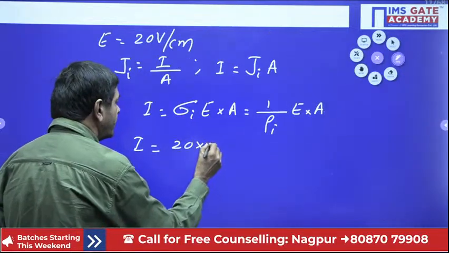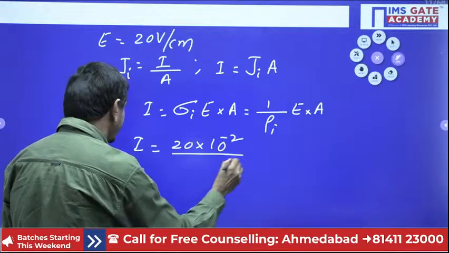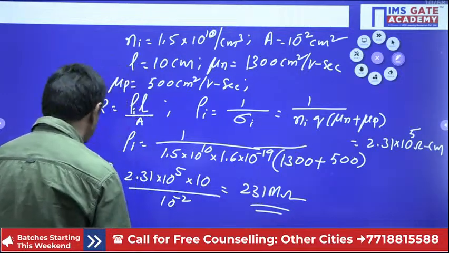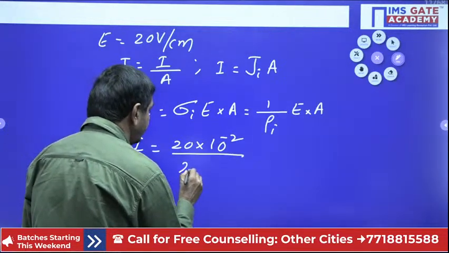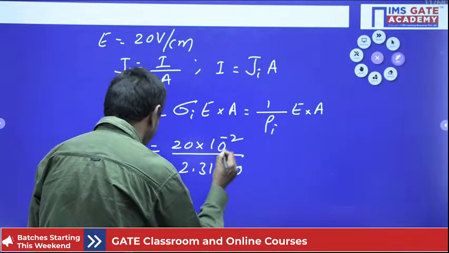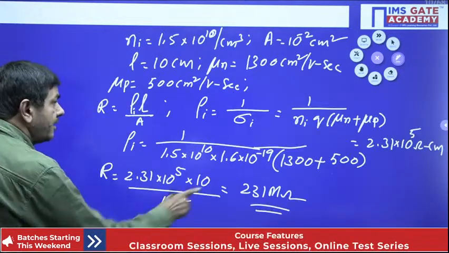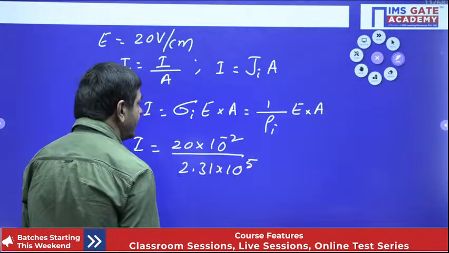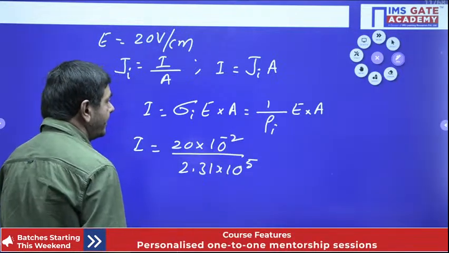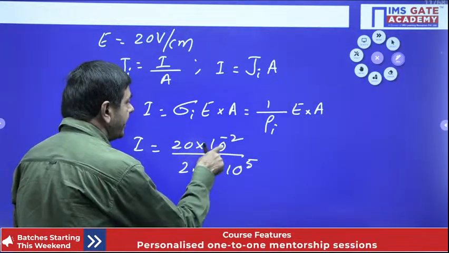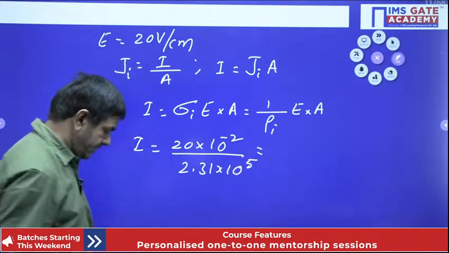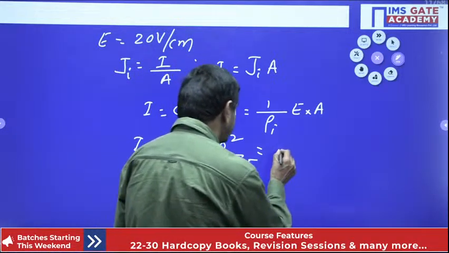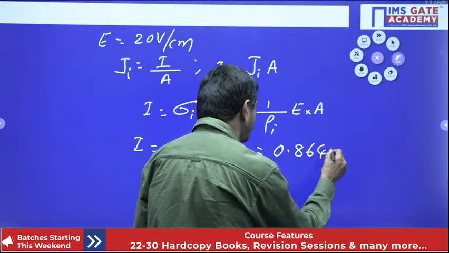Rho I we just got, 2.31 into 10 power 5, and 1 by rho I, with E and A as given. Finally, the current is 0.864, that is 864 microamperes mostly.